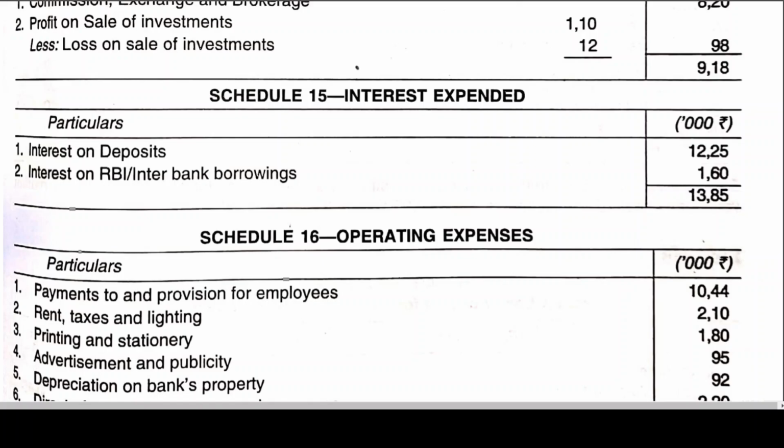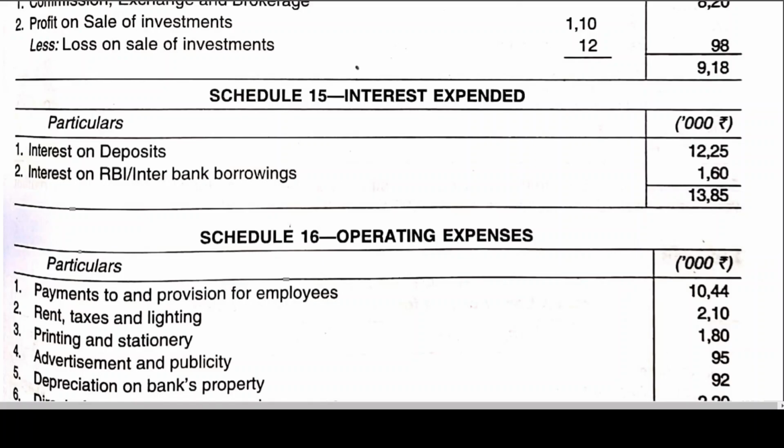Then you can pick up the item. Otherwise, you need to search. Generally, it is better to follow the format, but sometimes they may not follow it. No need to worry about it. But it is better to follow the format given, 13, 14, 15, 16, so that you can pick up the items very quickly. 13, 14, 15 is not an issue. Only 16 you should be looking at.